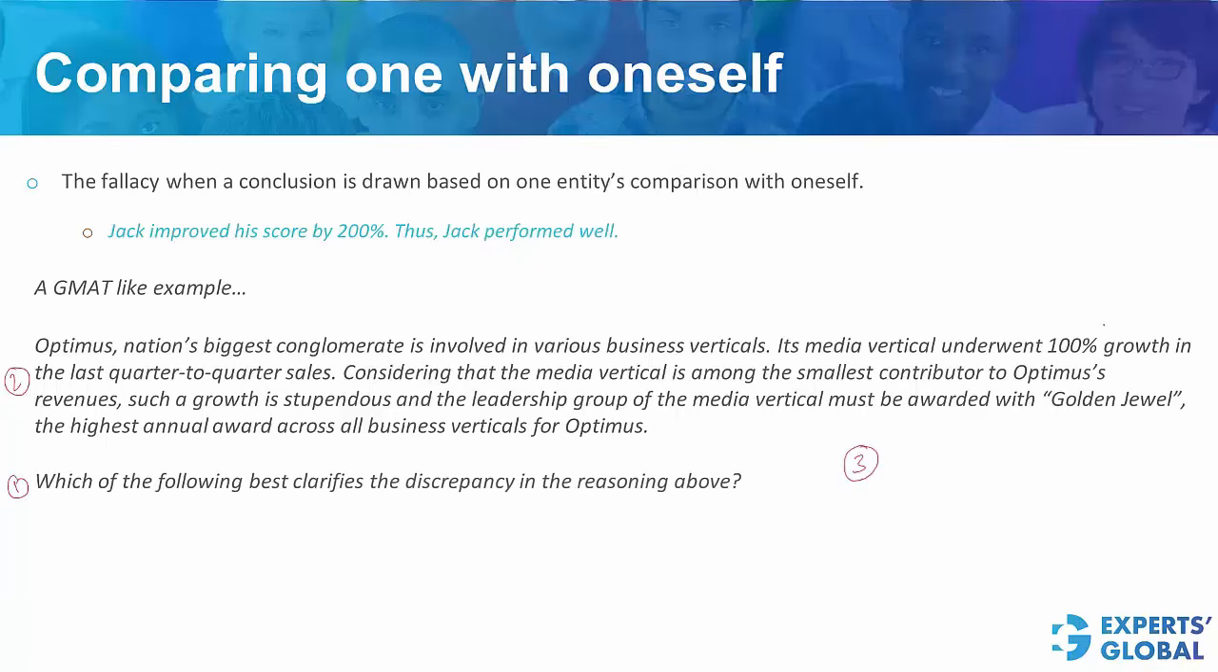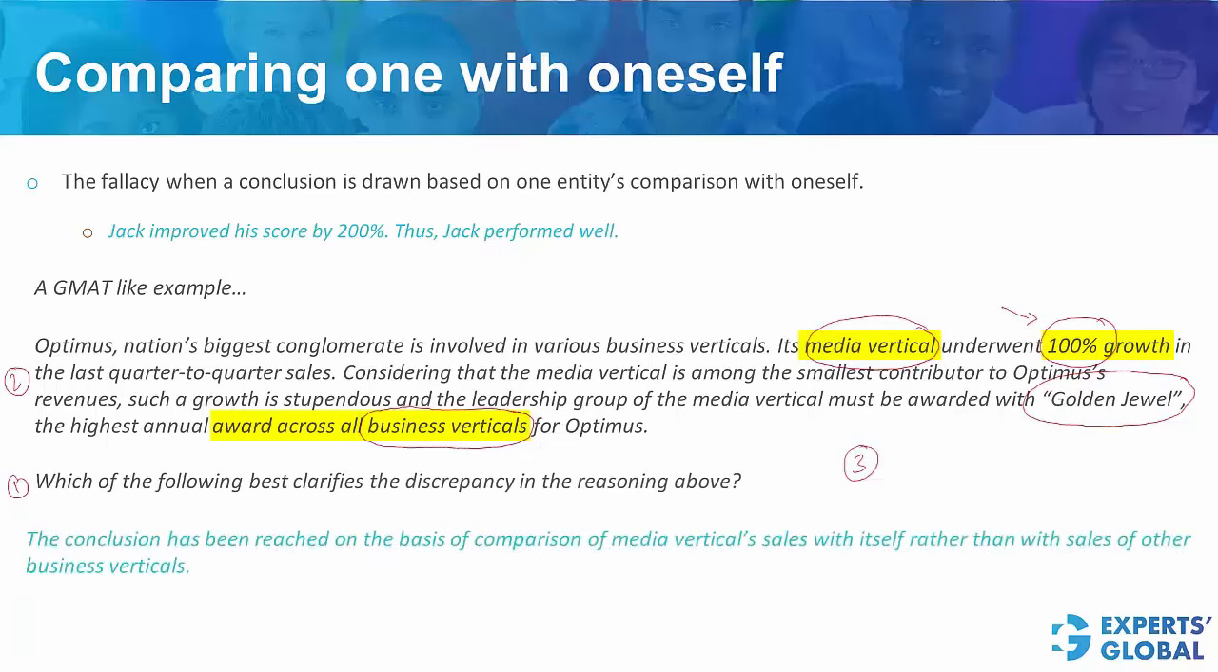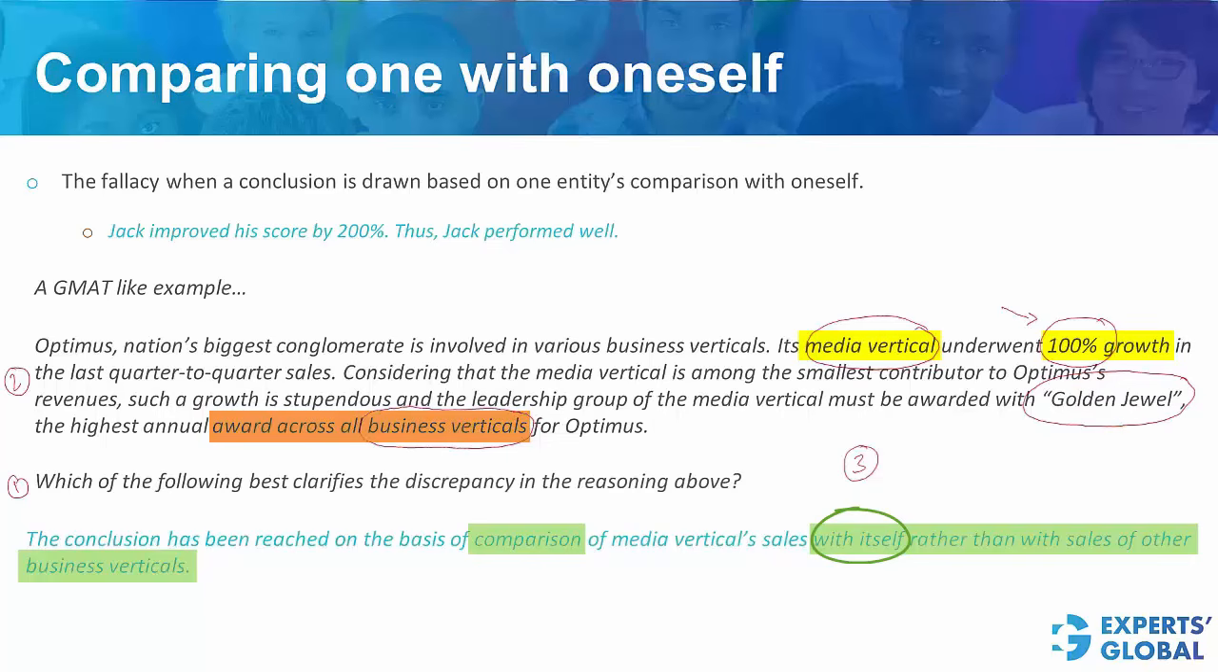The flaw here is that this 100% growth has happened in the media vertical, and this award is across business verticals. Nothing has been said about other verticals. This 100% growth is on the unit's own performance. Therefore, the flaw in this argument is that the conclusion has been reached on the basis of comparison of media verticals' sales with itself rather than with sales of other business verticals. Therefore, an across business verticals award for the media vertical would be hasty. This is the correct answer choice.